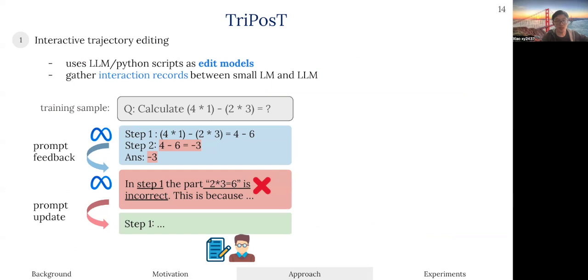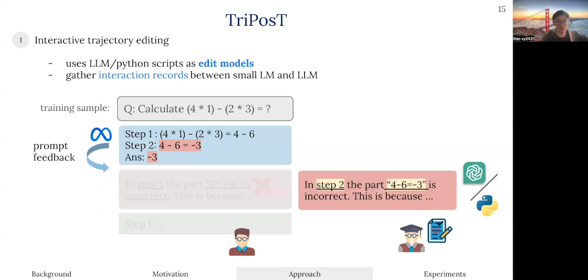First, we want to allow the student to make the best attempt possible. So, given an input from training data, we prompt a small language model, for example, Llama 7 billion, to generate the attempt, feedback, and so on. Then, we aim to obtain checks and edits from an expert on the task, starting from reviewing the feedback generated by the small language model. For math-heavy tasks, this can often be achieved by simply using Python logic to parse and evaluate expressions. For language-heavy tasks, we prompt the LLM to edit part of the original feedback.